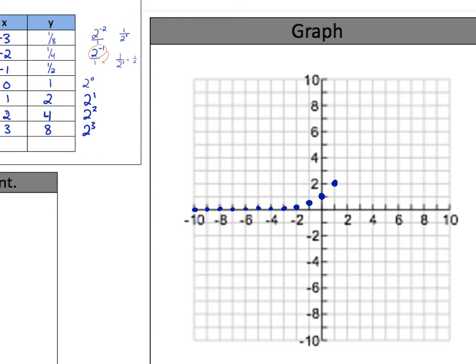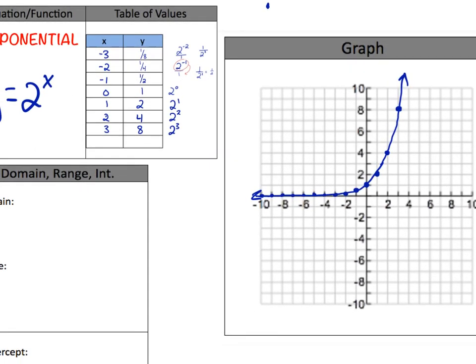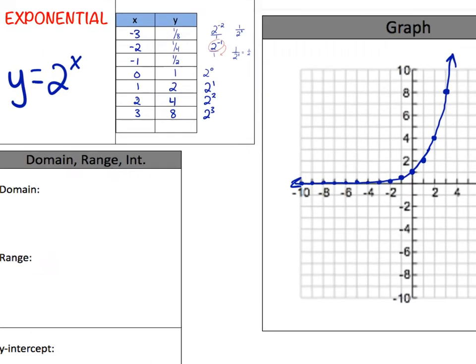Does it ever reach 0? No. It's always going to be this tiny, tiny decimal, but it will never reach 0. 2, 4; 3, 8. So our graph bottoms out, and then it jets up on the positive end. Okay. So that's our graph, and let's think about the domain and range here.